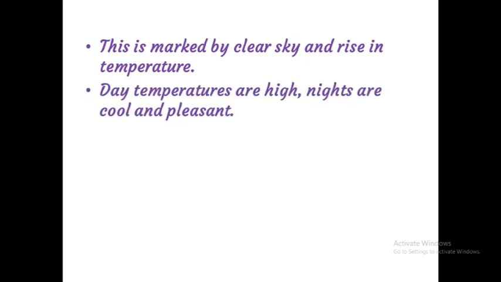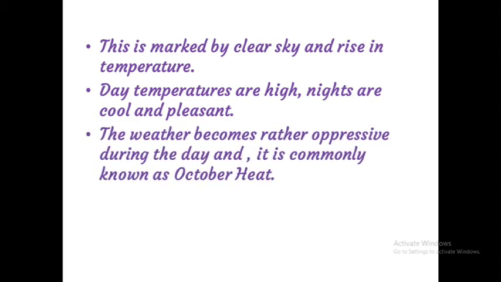Day temperatures are high, nights are cool and pleasant. Day temperature will increase but the night temperature will come down. The weather becomes rather oppressive during the day. At that time, the daytime weather is very oppressive. You know what you call it? The increase in temperature is called October heat. This happens during the month of October. That is why that oppressive weather condition is called what? October heat. Clear, children? This much only about the retreating monsoon.